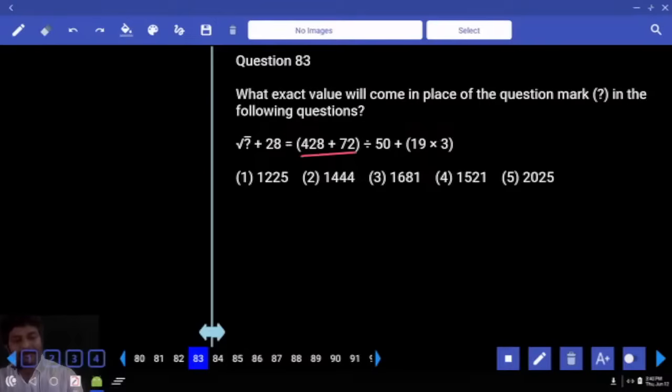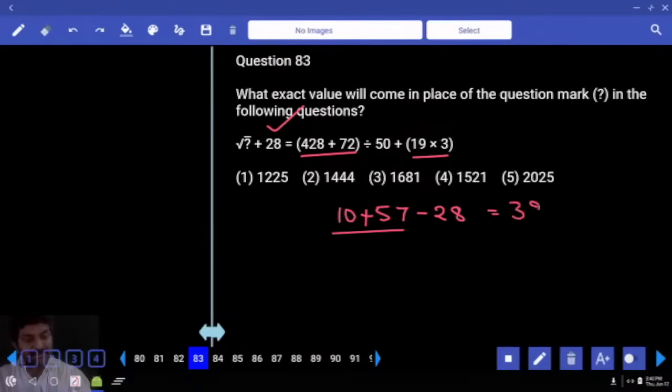Come on. 500 divided by 50. 10. 19 3 times. Sum. 28 goes to the other side, minus 28. From 67 if you subtract 28, 39. Root x is equal to 39.